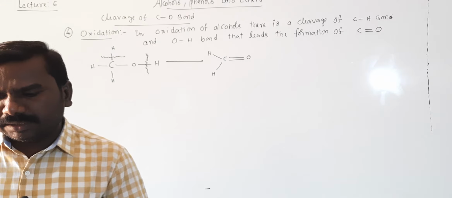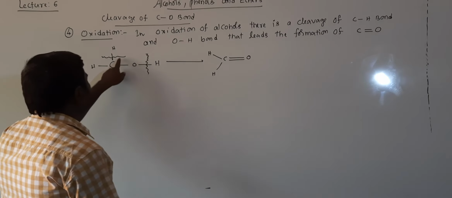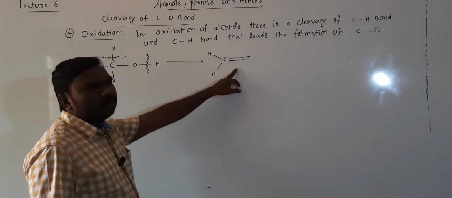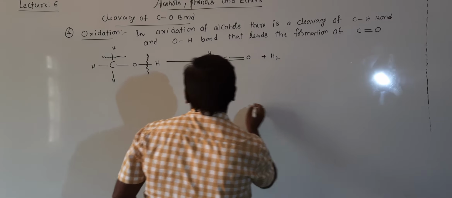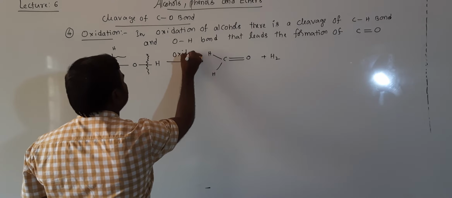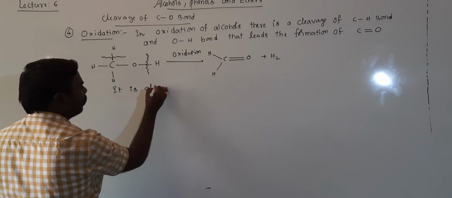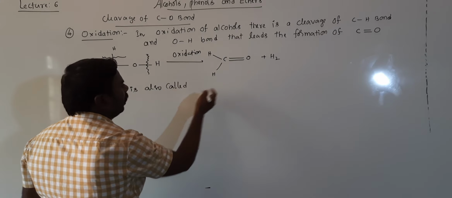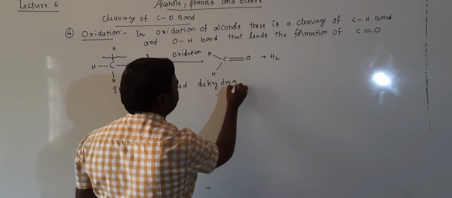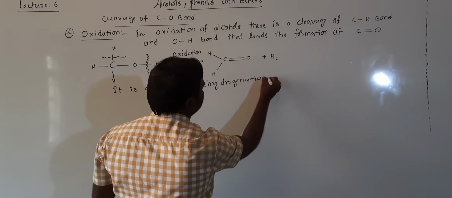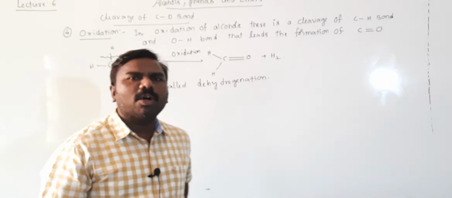So there is a cleavage, bond breaking here, students. A double bond is formed, plus hydrogen is removed. Removal of hydrogen is called oxidation. It is also called dehydrogenation. It means the H2 molecule is removed.